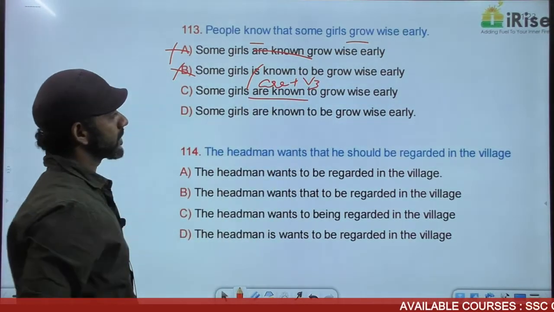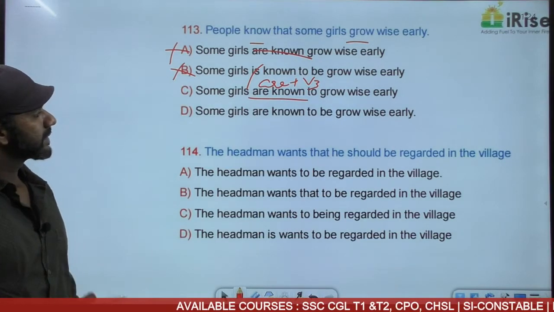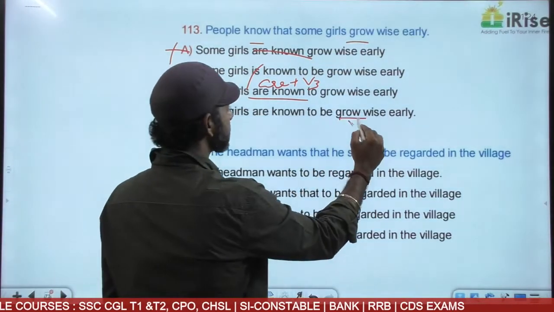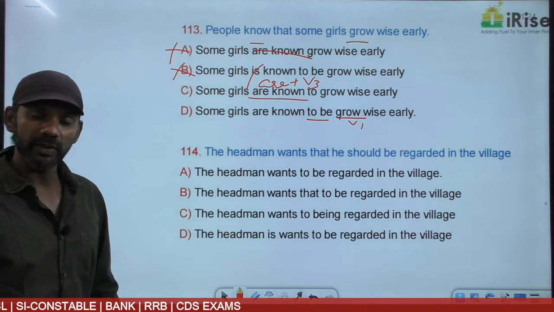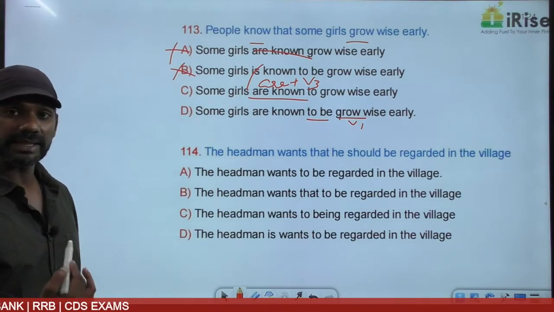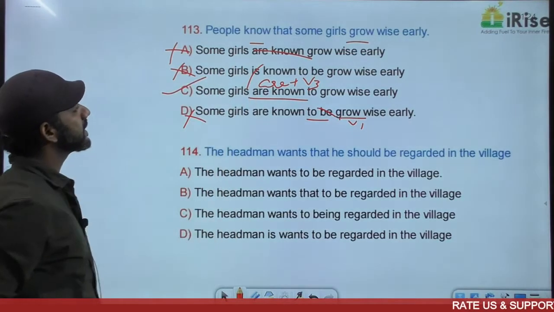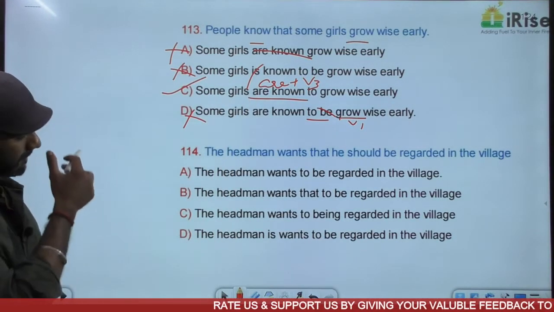Simple present, passive voice. Come to D. Don't get stuck with any option. Come to D. Some girls are known to be grow. Grow is V1. There is nothing like to plus be plus V1. It is to plus V1 plural or to plus be plus V3. Grammatically wrong usage. Eliminated. The answer must be option C. Some girls are known to grow wise early.